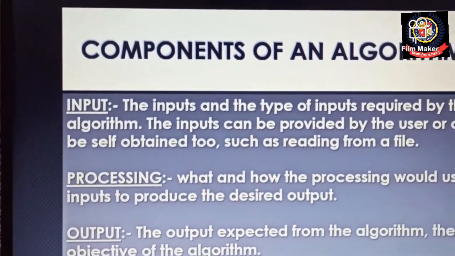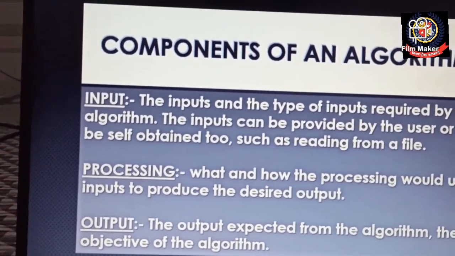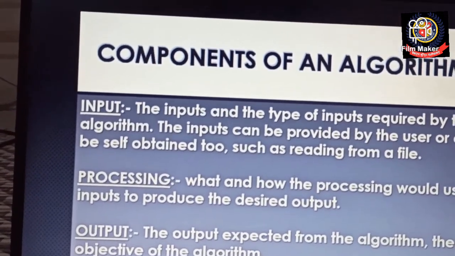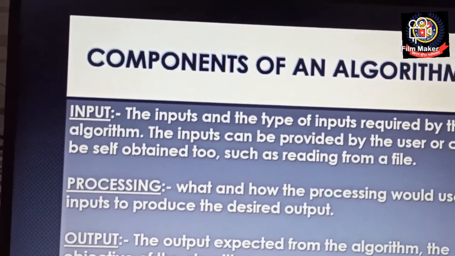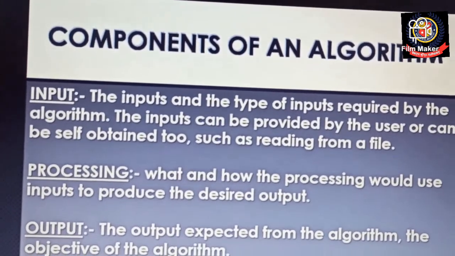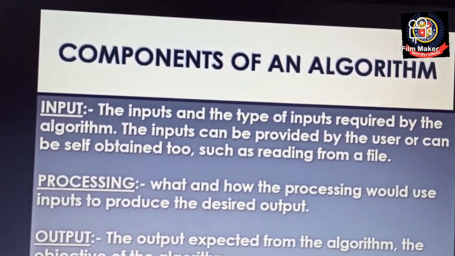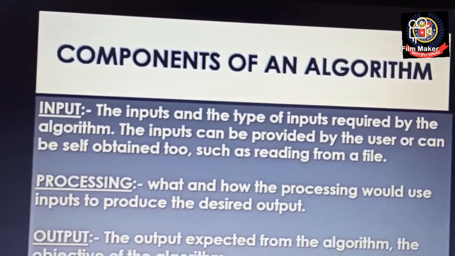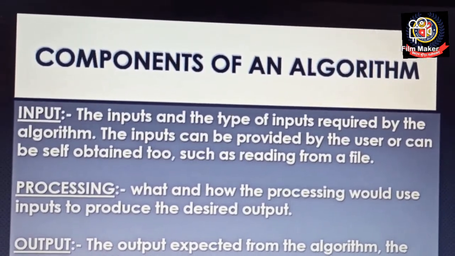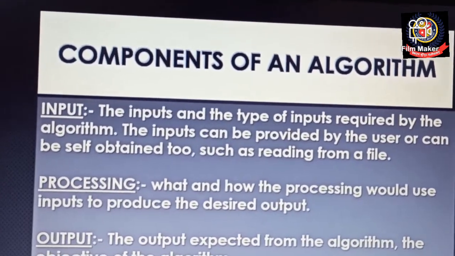Okay, then comes the next, that is processing. Once we get the input, then processing will be there. What and how the processing would use inputs to produce the desired output, right? Then comes the output expected from the algorithm, the objective of the algorithm. Because if we are getting the output, then you can say that is the main objective of the algorithm. Output will come only then can we call it an algorithm, because if we are not getting output, that means we are unable to solve that problem in a finite set of time. So that will not be considered an algorithm.